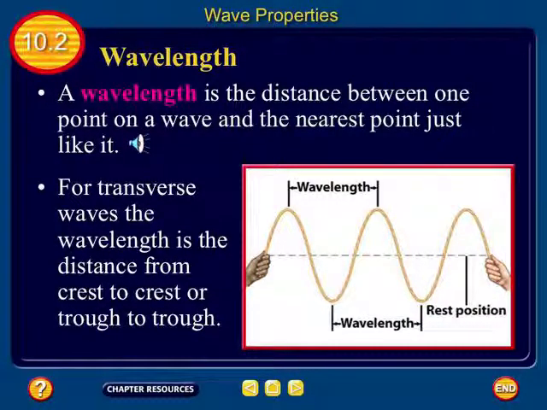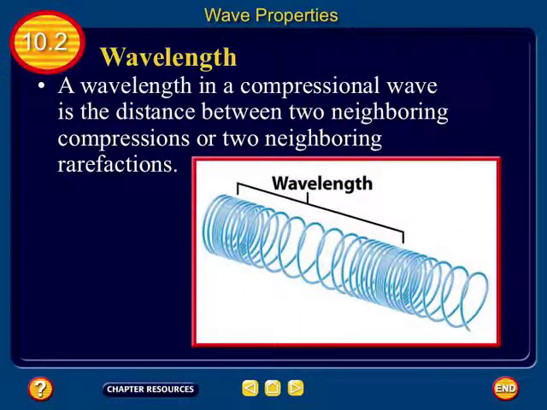However, compressional waves don't have crests and troughs, so for wavelength, let's think logically. If it's crest to crest, trough to trough, what's it going to be on a compressional wave? It will be from compression to compression or rarefaction to rarefaction.